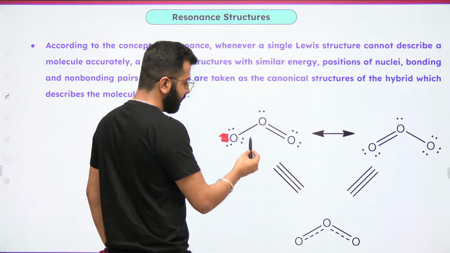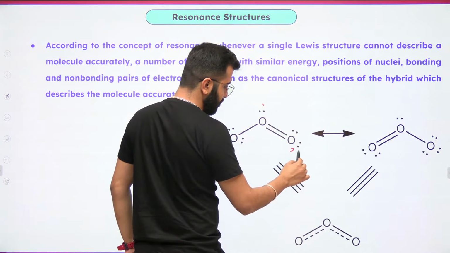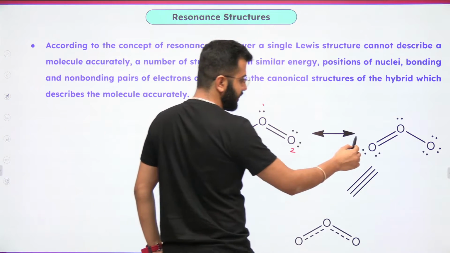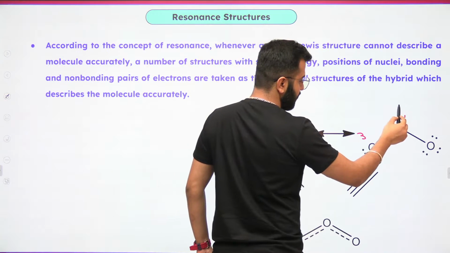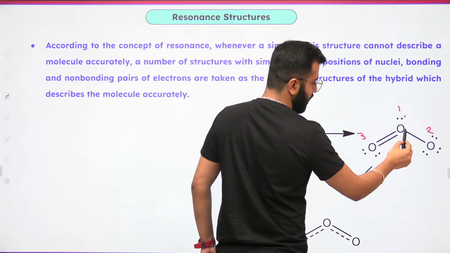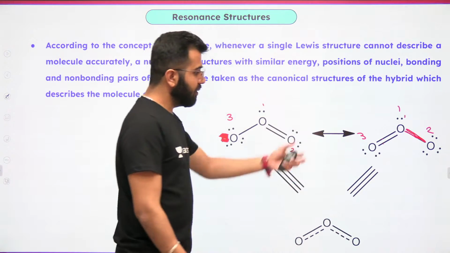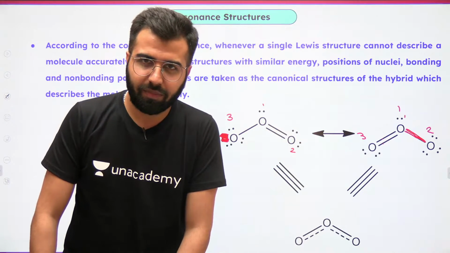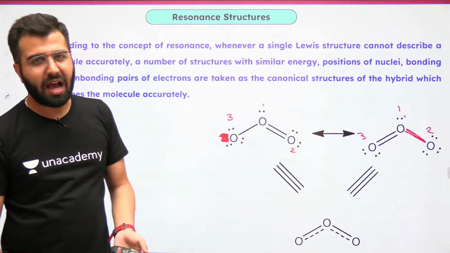Okay? This is oxygen 1, this is oxygen 2, this is oxygen 3. Now just see, 3 is having a double bond, this is 1 and this is 2. Now between 1 and 2 there is a dative bond, between 1 and 3 there is a double bond. Now what is exactly happening in actuality?